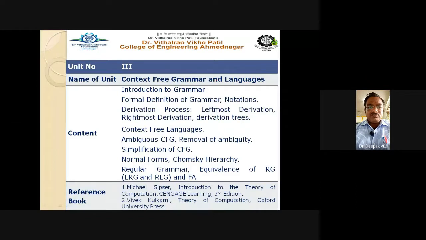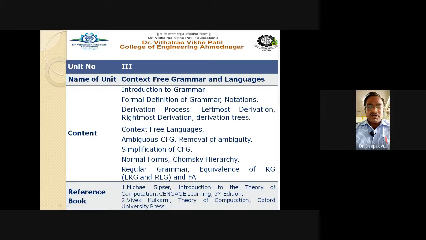The grammar consists of multiple production rules, and you can derive the grammar in two ways: either the left derivation or the right derivation. Means the derivation starts from the rightmost non-terminal, or you can start the derivation with the leftmost non-terminal. That is called the sequential form of representation of the grammar. Another form is the parse tree representation. You can represent the grammar in the form of a tree, right? And after that we have seen examples on the grammar.